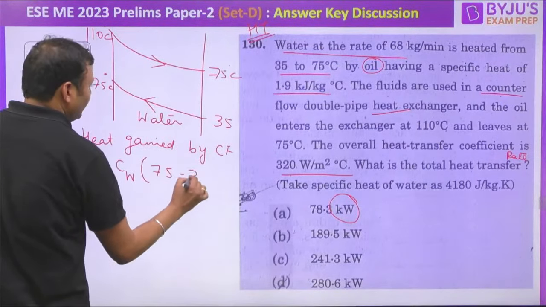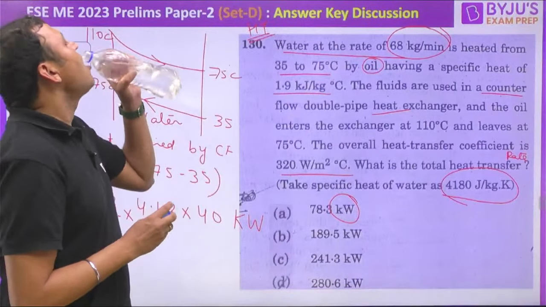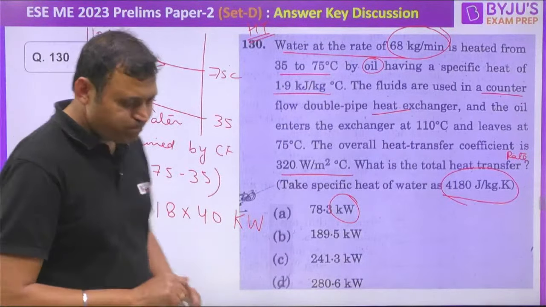For water, mass flow rate is given, but it is given in kg per minute. 68 by 60 into specific heat. Let us write the specific heat in kilojoule per kg Kelvin because we need the answer in kilowatt. So 4.18 into 40 kilowatt will be the answer. What is the answer to this one? Are you guys getting 189.5 or not? 189.5. Right? Simple question from the heat exchanger.